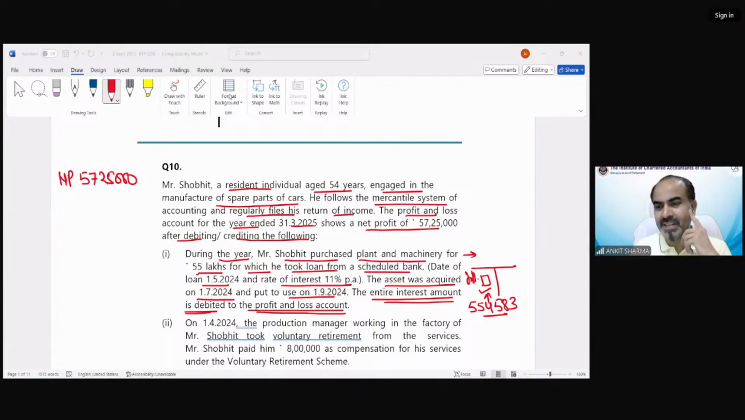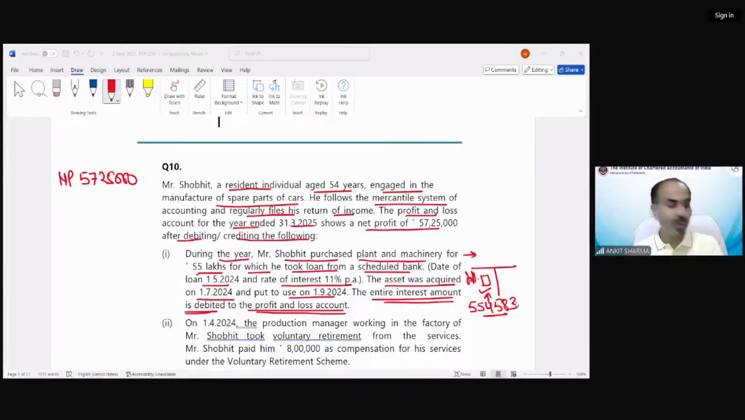Farhan is saying capitalized up to put to use. Correct. In case of a fixed asset, if you have taken that asset on loan, then till the asset has been put to use, all the expenditure needs to be capitalized. In this case, the loan has been taken on 1st of May. The asset is put to use on 1st September 2024. So from May, June, July, August, how many months, Khushi? May, June, July, August, 4 or 3? 4 months. So 4 months interest we need to add back to the cost of the asset, which we have claimed as P&L revenue expenditure, which is not correct.